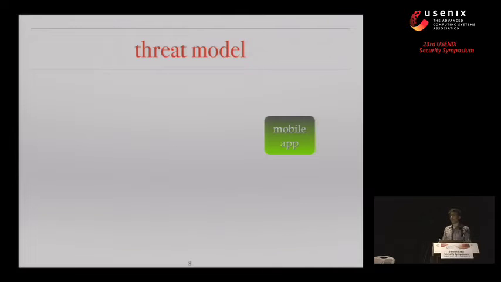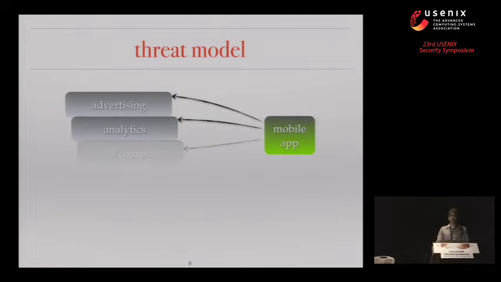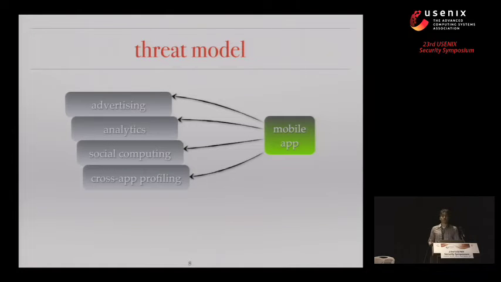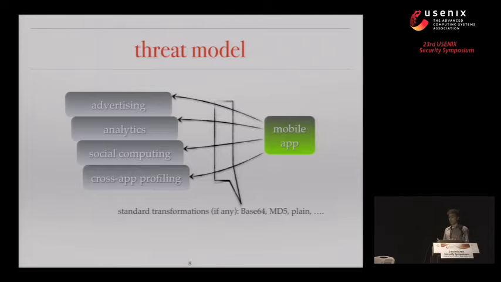What I want to qualify here is the scope of this work. We're assuming benign applications. What I mean by benign applications is that maybe the application releases the information for advertising, analytics, social computing, cross-application profiling, and other use cases of this sort. It's not a malicious application. It's not trying to steal your information. And what this means is if the application is releasing the information outside, then that would be in some kind of standard form, maybe plain text, maybe some kind of standard transformation or encoding, but there's no sophisticated attempt to leak the information out in a way that's completely disguised.